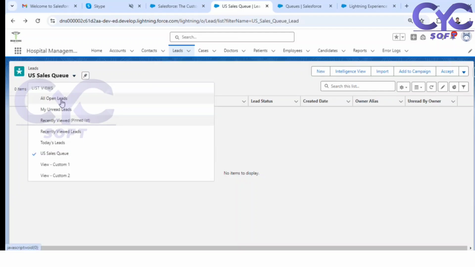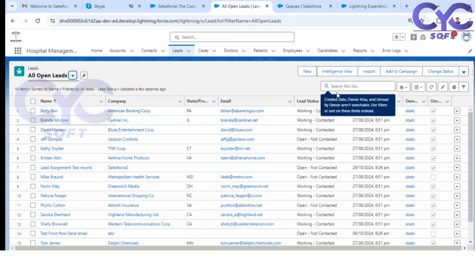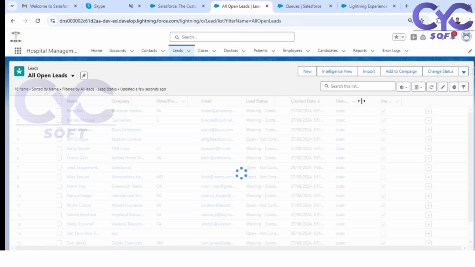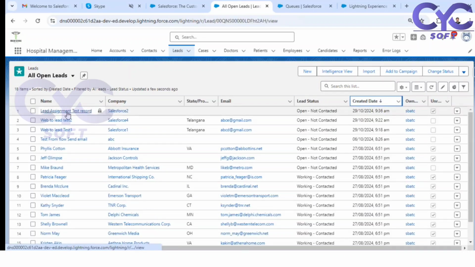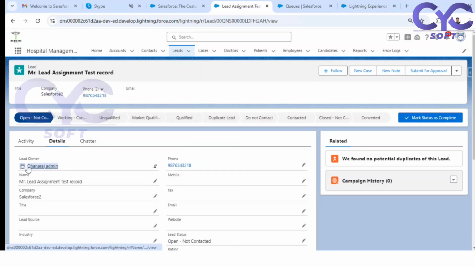Okay, now go to all open leads. Now you can see here my record, wherever the created date is. Now see here, lead assignment test record. Open this, go to details. See, it is changed to Dhanrajan because I have opened the queue and verified in the queue. Yes, this is the lead I am interested in, and I can follow up with this lead.